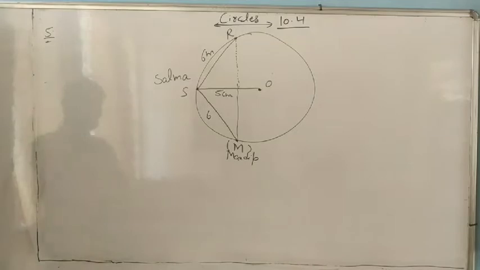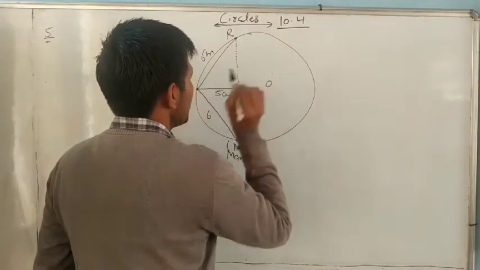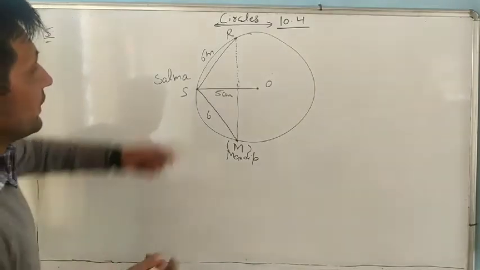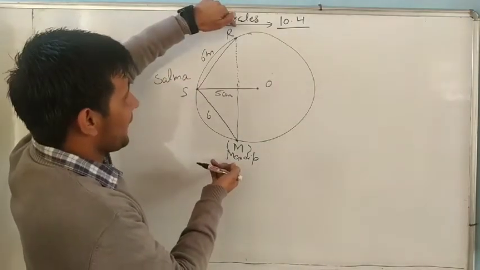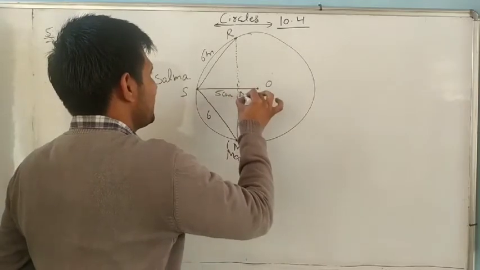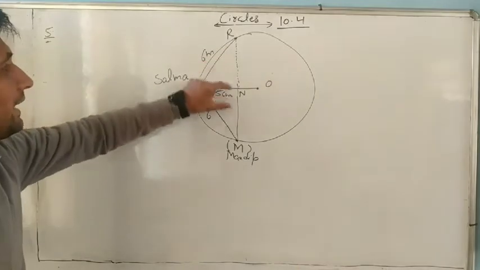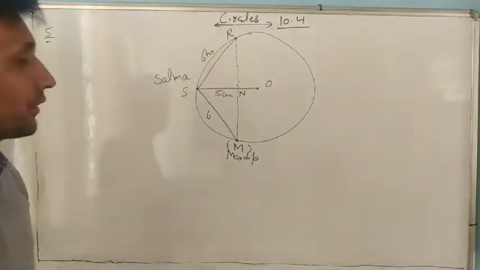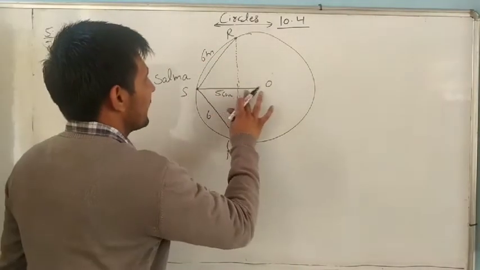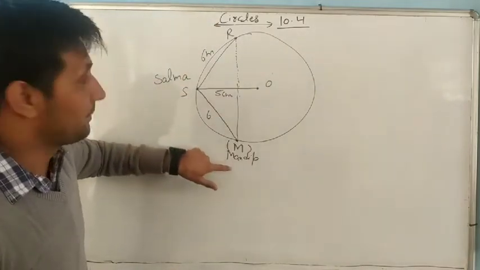Now tell me, if we want to find the distance between R and M, suppose there is any point N, so RN plus NM. Are RN and NM the same or not? Yes, we will check. Look at Resma, Salma and Mandeep.